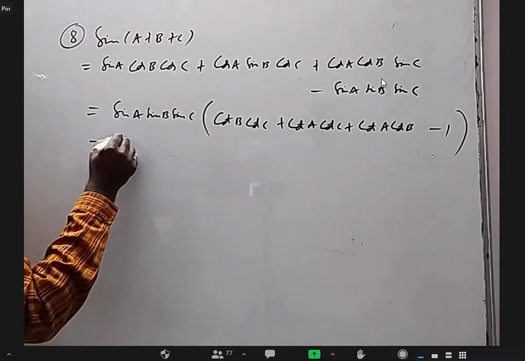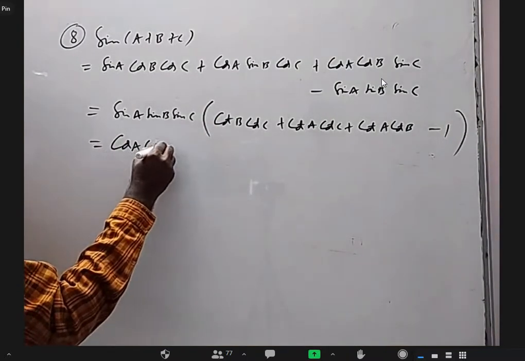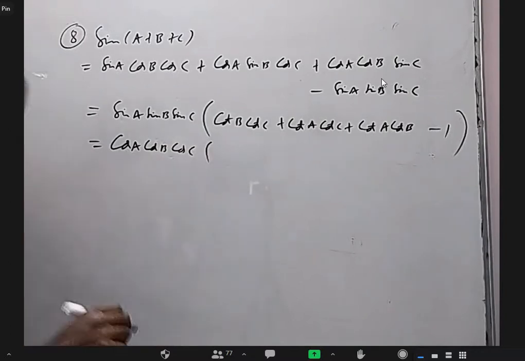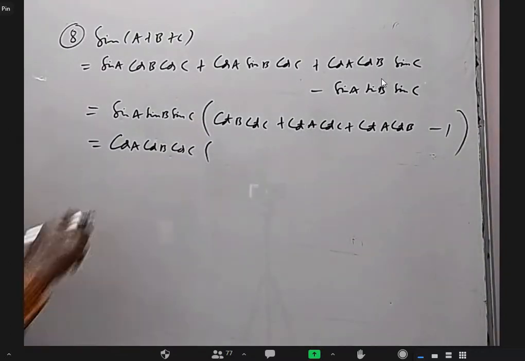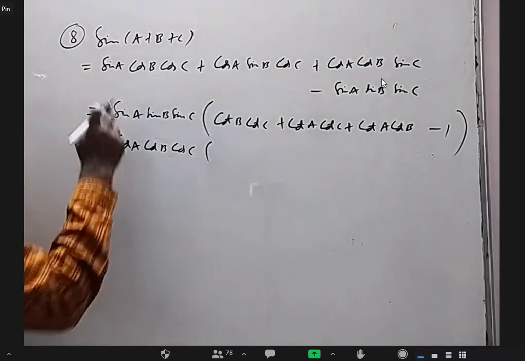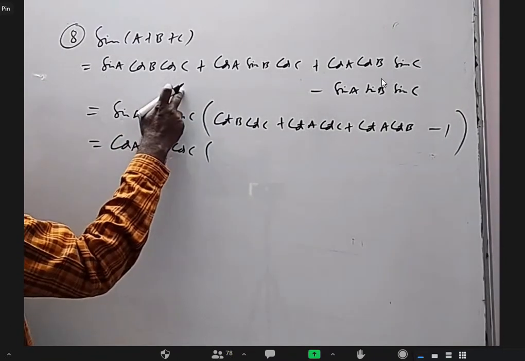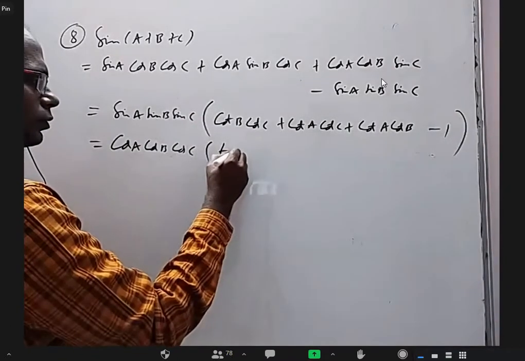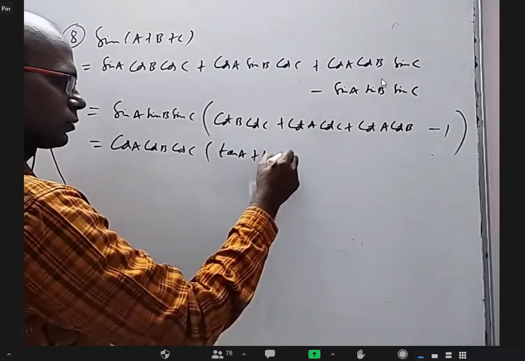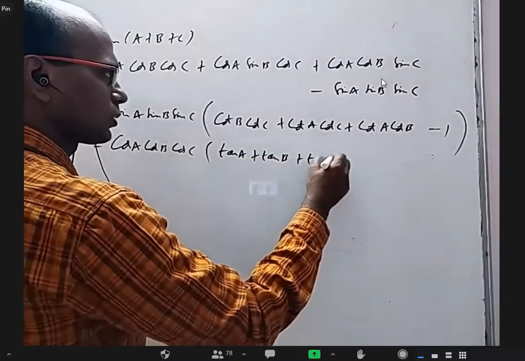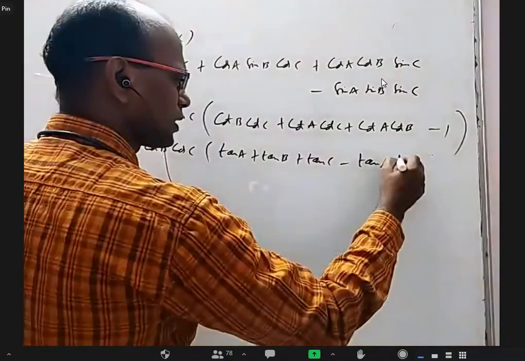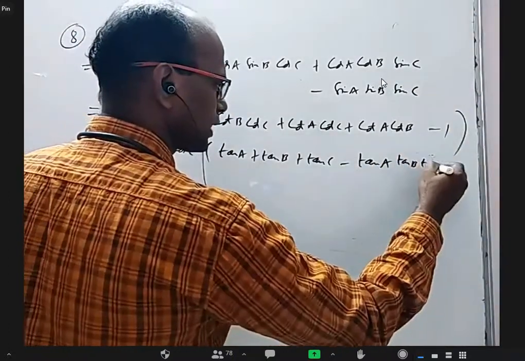Of course, it may not be required, but I can take cos A, cos B, cos C also common. Then when I'm dividing everything with cos A, cos B, cos C, tan A will come. Tan A, similarly tan B, plus tan C, minus tan A into tan B into tan C.